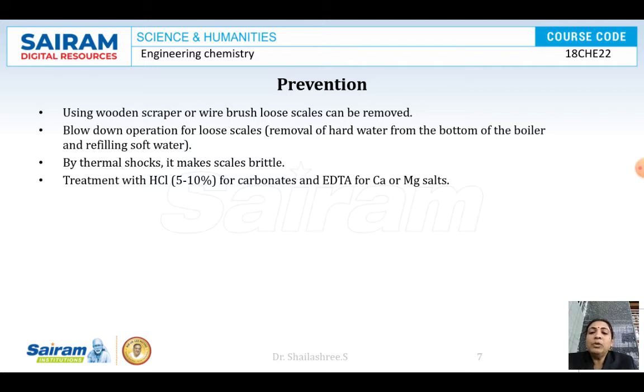Fine. And then the blow down operation can be done. Blow down operation is one where the impure water in the boiler will be refilled with fresh, soft water. Water should be replaced from time to time. Fine. And by giving thermal shocks, like heat treatment, sometimes the scales will become brittle and they will fall off easily. Or we can treat with acids like 5 to 10% HCl, and also we can use EDTA for calcium and magnesium salts. By using these methods, we can prevent the formation of scales or remove them to some extent.